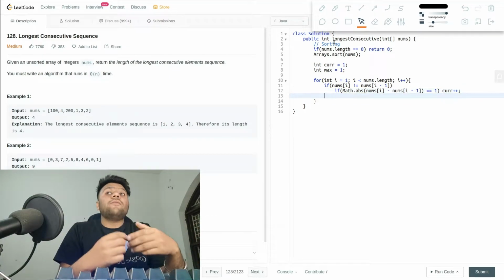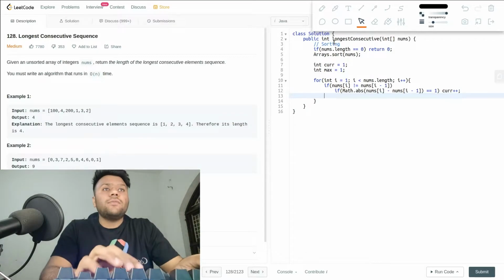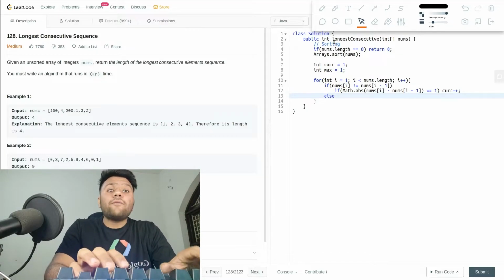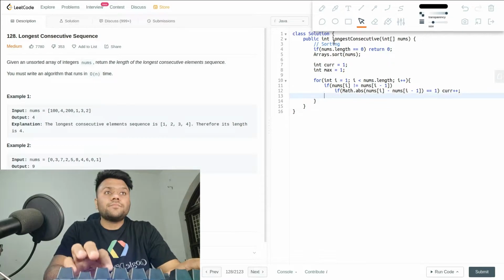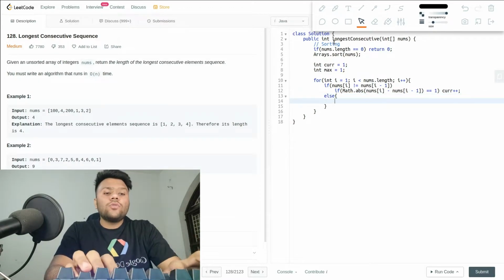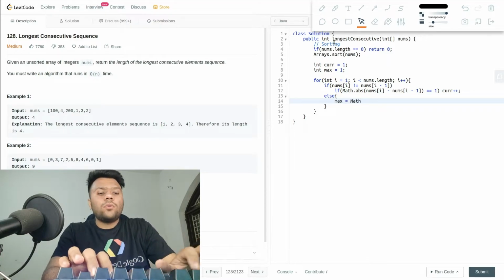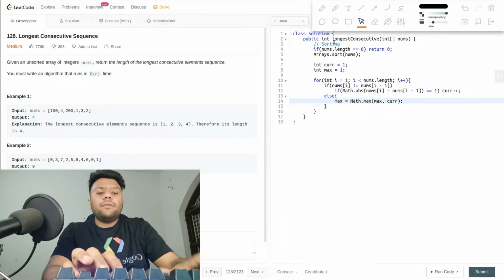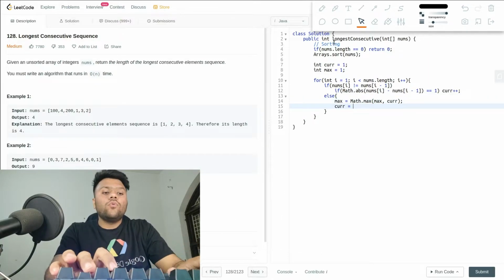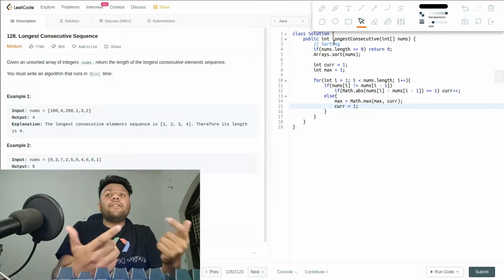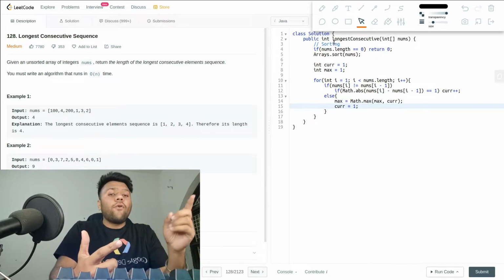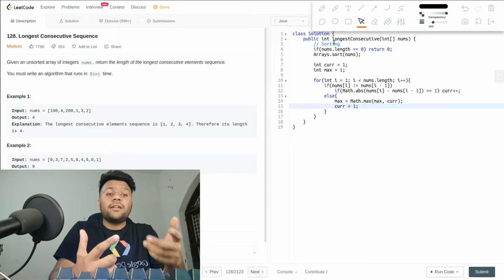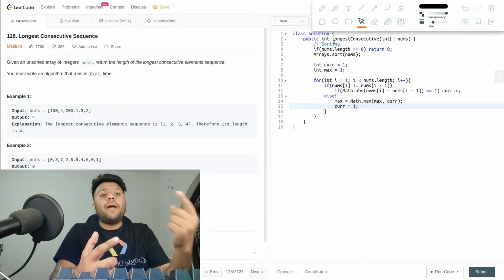If it has a different difference, then that's good, it means we found another sequence as well. And what I have to do is update my max. So for that I will simply say max equals Math.max of max comma current. And I have to reset my current back to 1. Let's say it breaks and after 4 it doesn't have 5, so now it has 100, so I will reset my current back to 1.